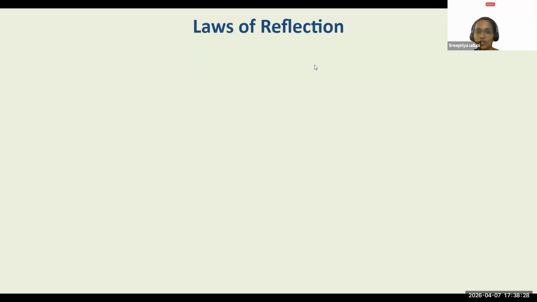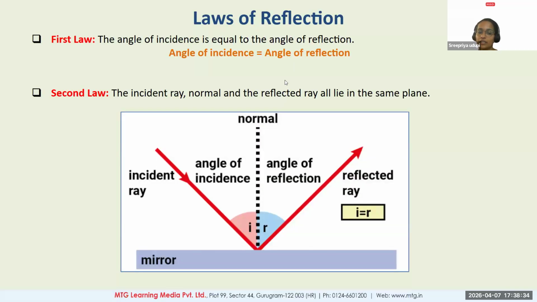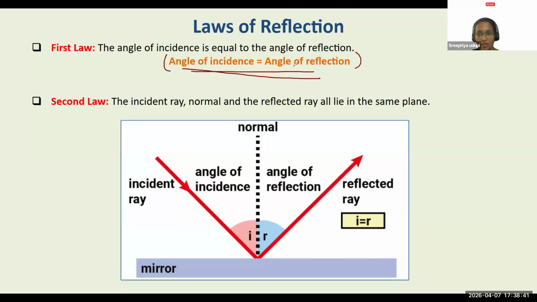Right. So we talk about two laws of reflection. The first one says that whenever reflection takes place, the angle of incidence should always be equal to the angle of reflection. Very, very important. And the second law says the incident ray, normal, and reflected ray are all going to lie in the same plane, right? Whatever plane you're considering, X, Y, Y, Z, whichever plane, in the same plane you are going to see the normal, incident, and reflected rays.